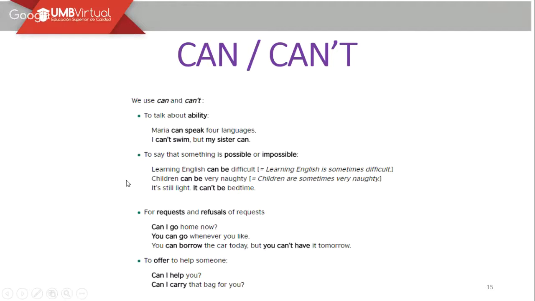All right. Children can be very naughty. This one is just a perception about some kind of population, but it doesn't mean it's true or false. It's still light, it can be bedtime. You are just looking at the sky. Cuando vemos al cielo y decimos, todavía está iluminado, no es tiempo para ir a cama. En este caso, nosotros estamos hablando de algo que es imposible o posible. So this one is the second use.